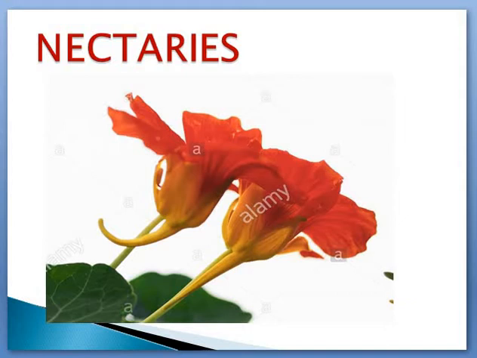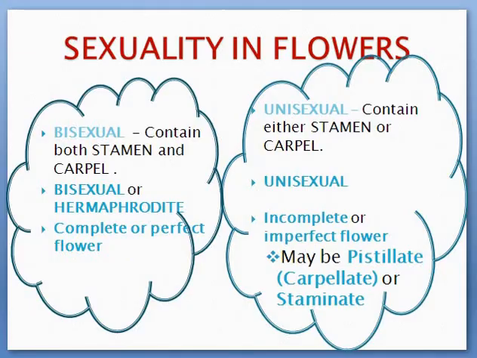Now in today's class, the first topic we are going to learn is sexuality in flowers. Already in the last video I taught you about androecium and gynoecium, right? So how do we differentiate flowers based on sex? Some flowers we can call bisexual flowers. Bisexual is the opposite of unisexual. You know this word unisexual already. In a saloon you would have seen a unisex saloon, isn't it? So unisexual means just one sex.